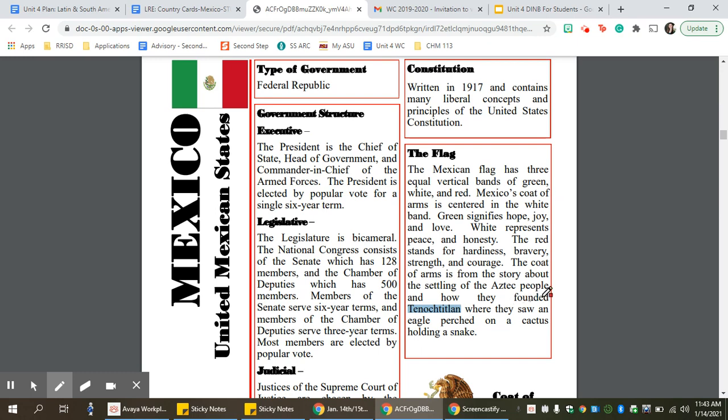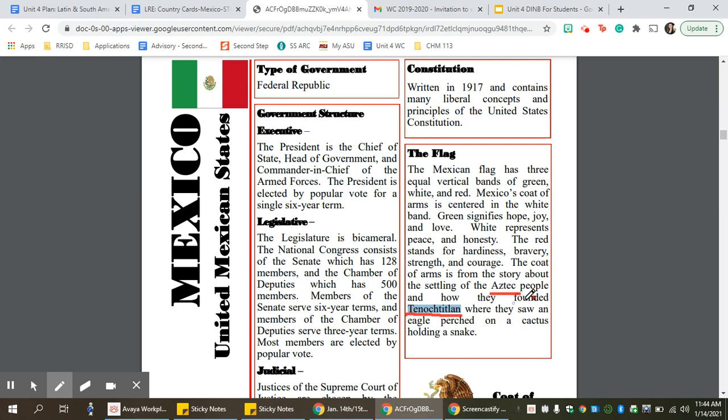The coat of arms is a story, and you're going to be writing these notes at the bottom of your digital interactive notebook for Mexico. So the coat of arms is a story about the settling of the Aztec people and how they founded Tenochtitlan, where they saw an eagle perched on a cactus holding a snake. Sorry if I totally butchered the name of that. I tried to look up how to pronounce it okay, but it's a pretty difficult word if you don't speak Spanish. Maybe one of our Spanish speakers can help us out with that one.